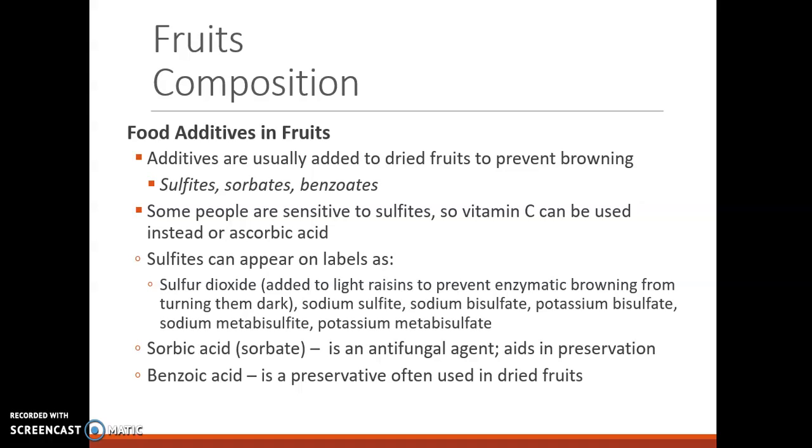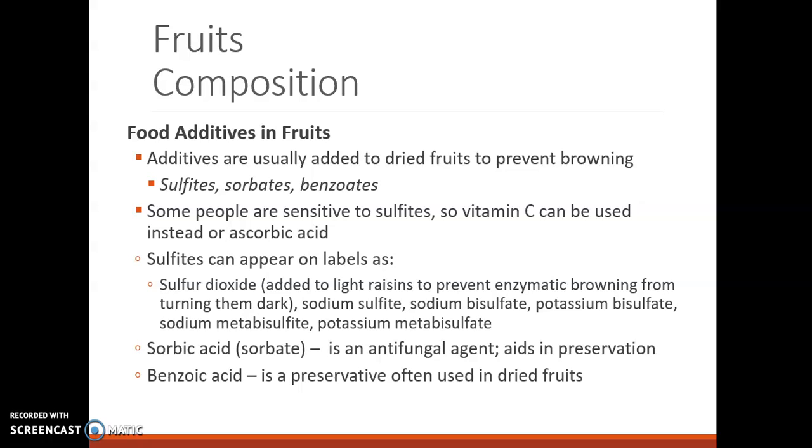If you're ever reading, I feel like this happens really frequently, if you're looking at a package of sliced apple, you're definitely going to see some ascorbic acid, or vitamin C, because they are going to want to prevent that browning. I think sulfites are used less at this point because a lot of people are sensitive to them. But sulfur dioxide could be added to light raisins to prevent enzymatic browning from turning them dark.